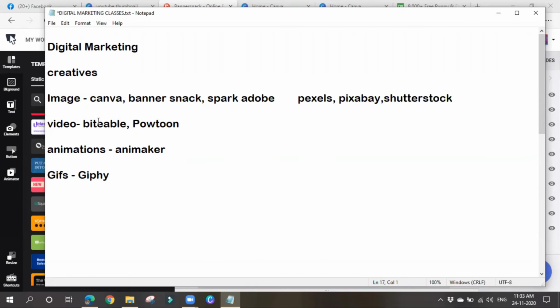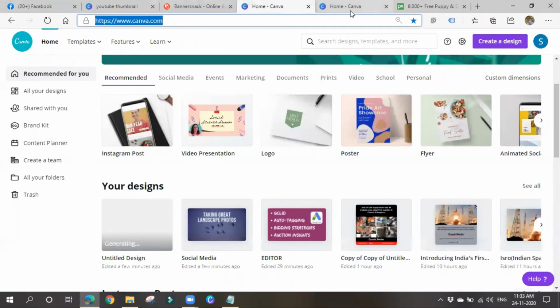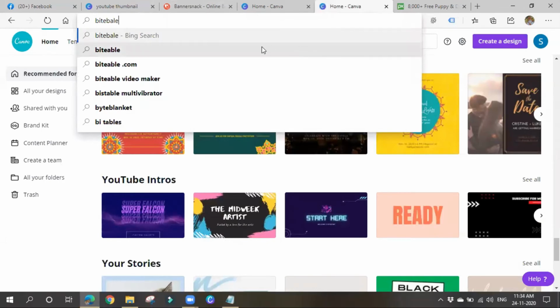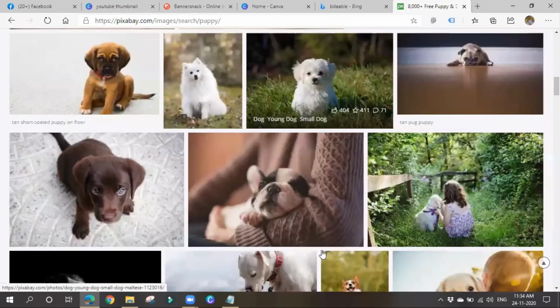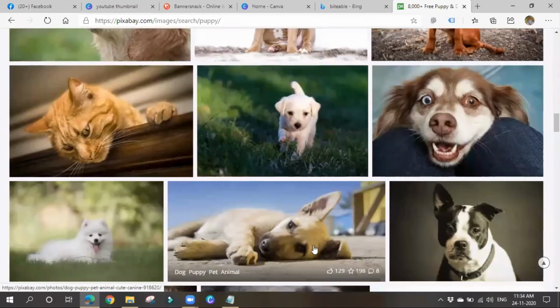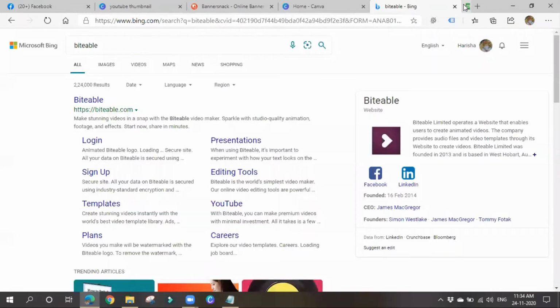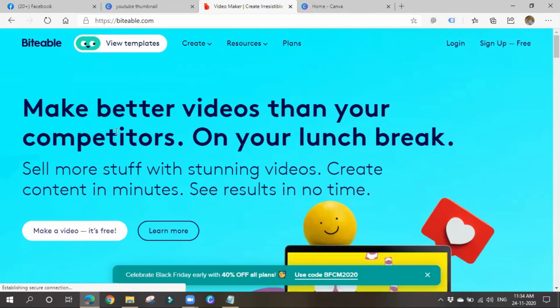Okay, so let me go for video. I'll go with Biteable. So Biteable will also be good. Nice. These images will be nice. The clarity will also be good, guys, here. Let me close these things. And yep, Biteable is a video making platform. In Canva also we can make videos, but in case of Biteable, it is specifically defined for videos itself.